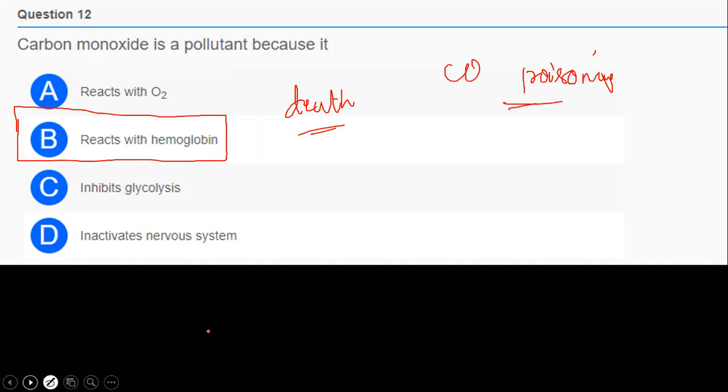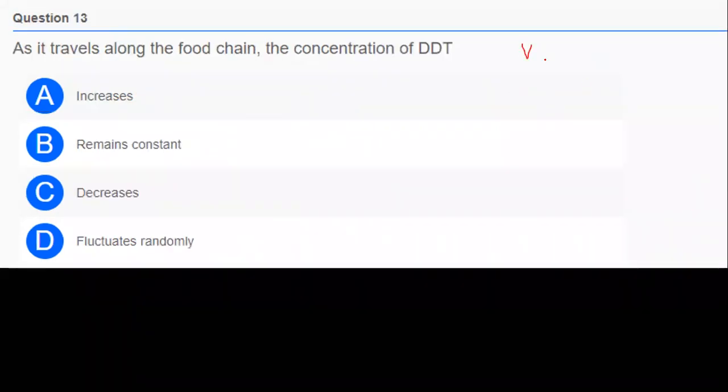Next question. Very important question. When the class is over, you all have to read page number 276 of your NCERT textbook, so that you will get a clear idea about biomagnification. So the question is, as it travels along the food chain, the concentration of DDT, option A increases, option B remains constant, option C decreases, and option D fluctuates randomly.